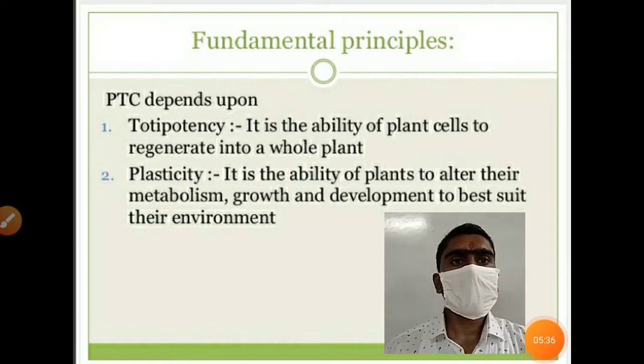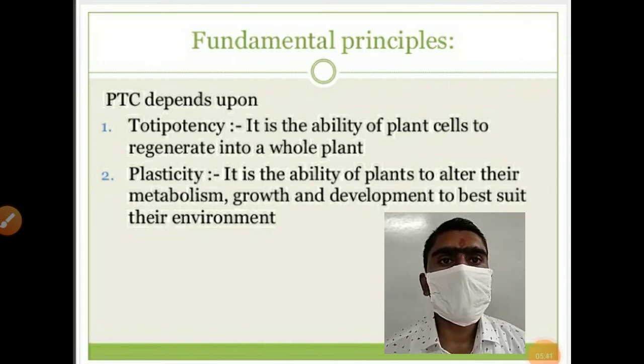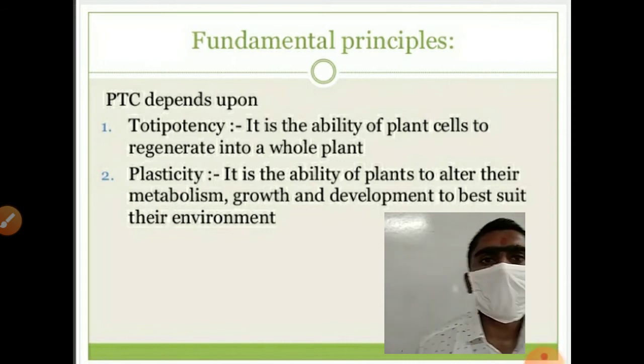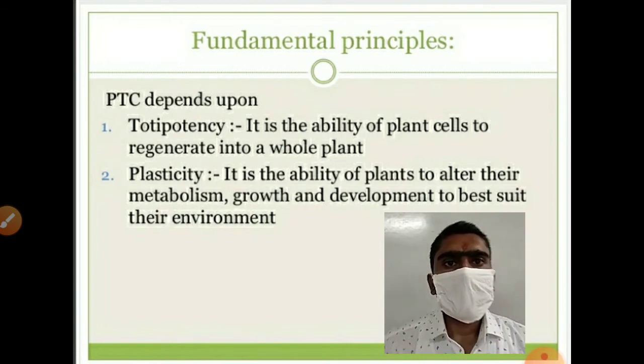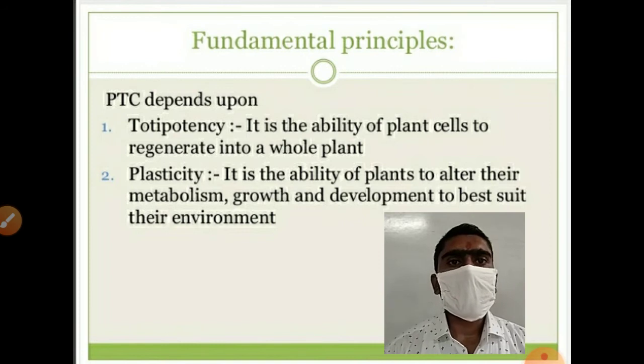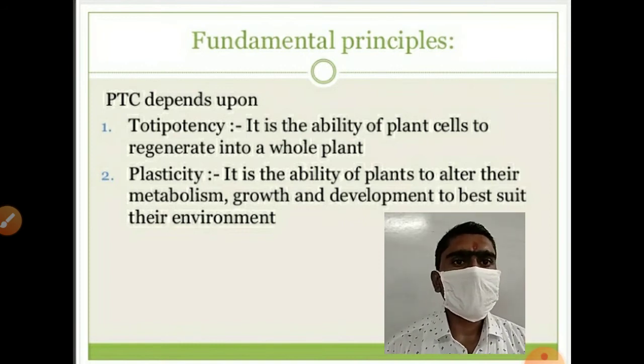Let's see the fundamental principles of plant tissue culture. Plant tissue culture depends upon two properties, that is totipotency and plasticity. Totipotency is the ability of plant cells to regenerate into a whole plant. Means the plant cells are the cells which have the ability to regenerate a whole plant.